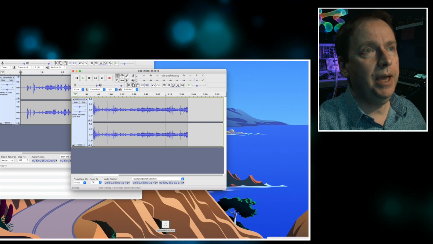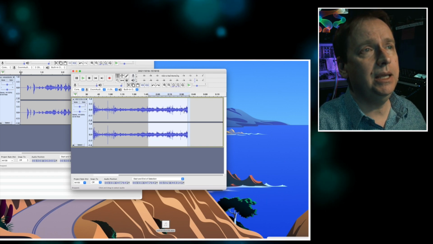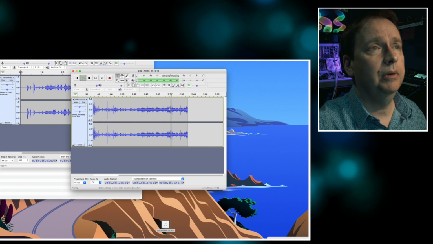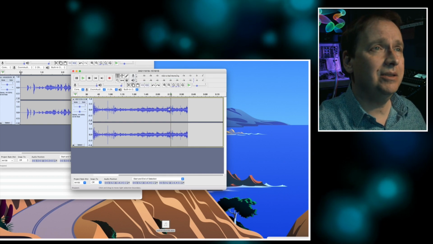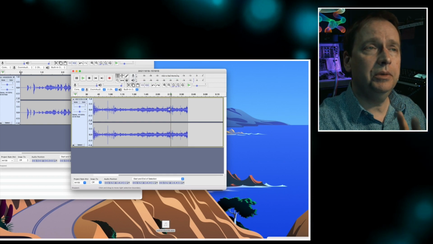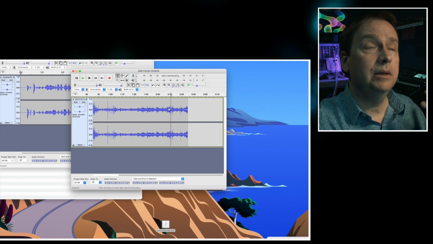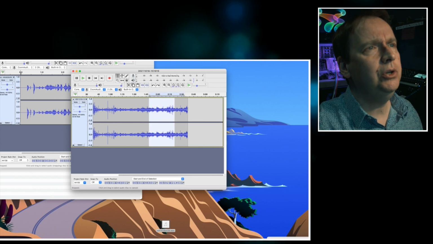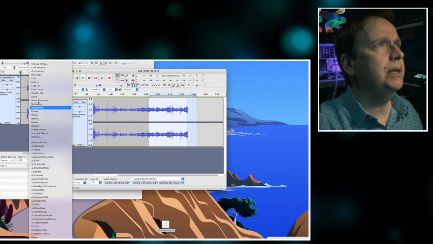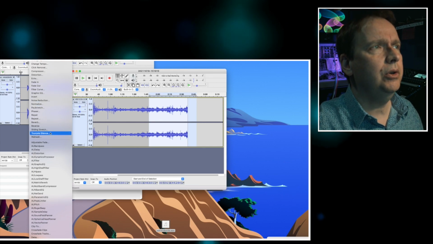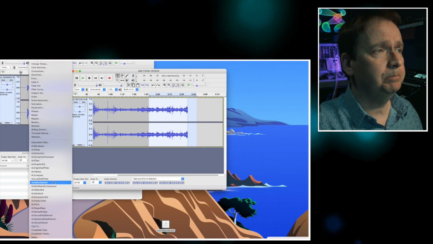But I could undo that. If I hit Command Z, it'll undo the equalization. And I have that back again. So sometimes in doing EQ or these adjustments, you lose some of the presence. And what I could do is actually go back in and maybe try instead, again, just experiment. You can always go back to your previous version.